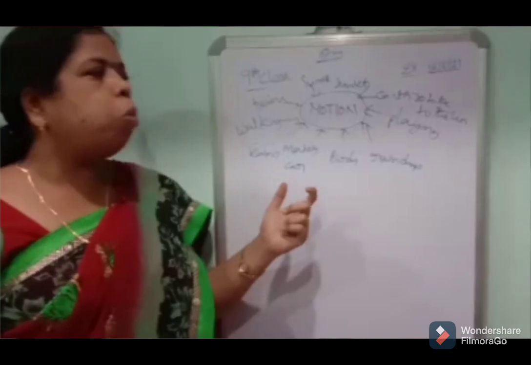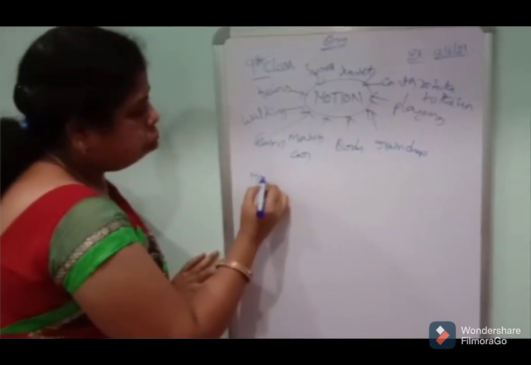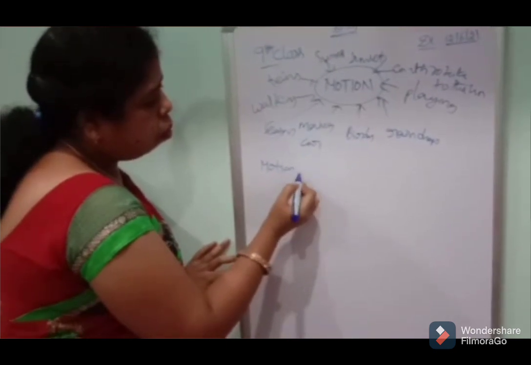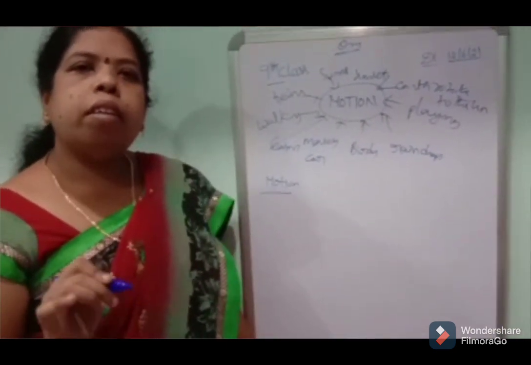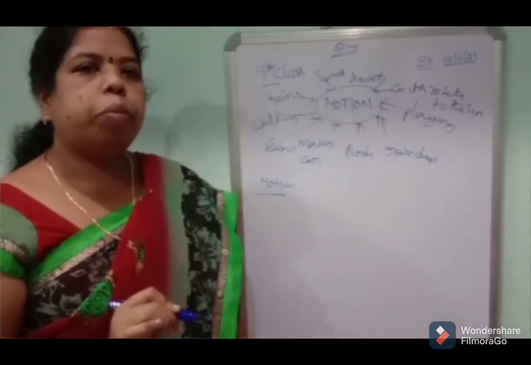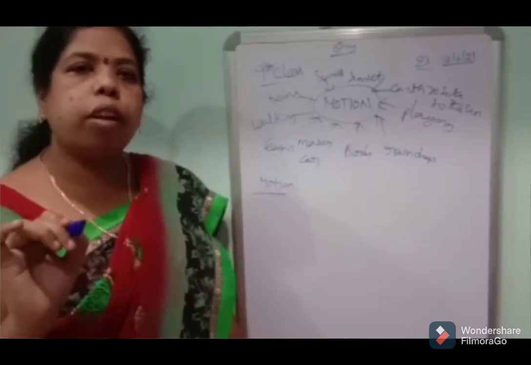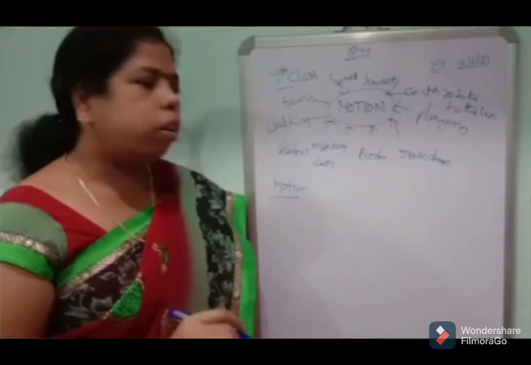First of all, we discuss what motion is. Motion means the object changes its position in a certain time. The object changes its position in a time period. That is called motion.